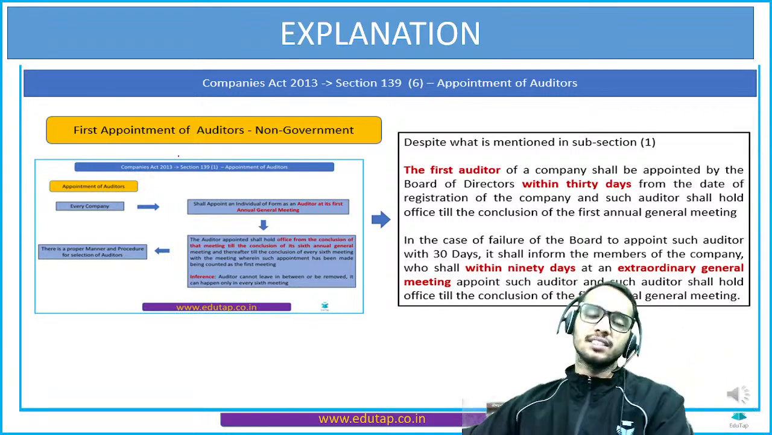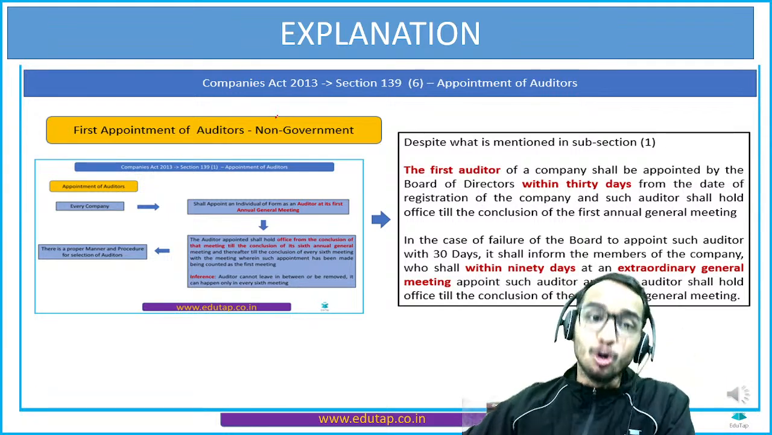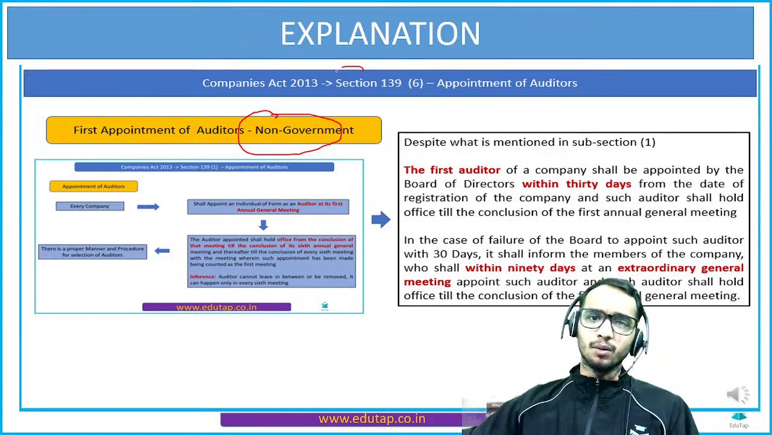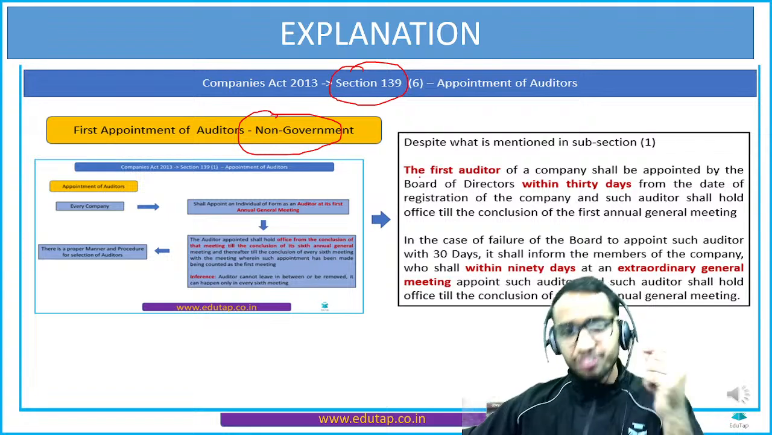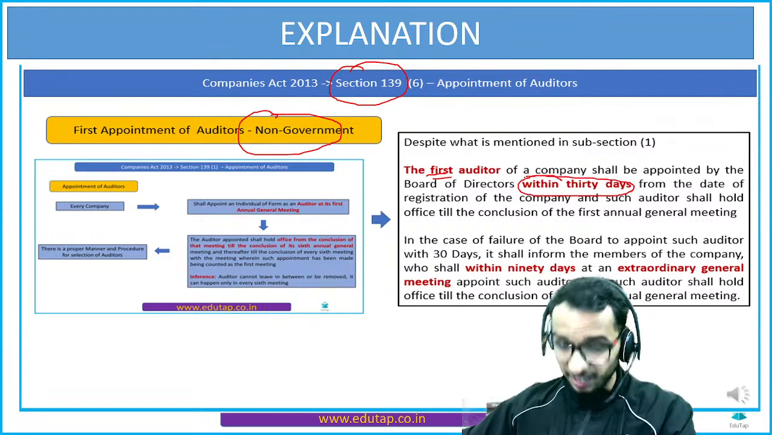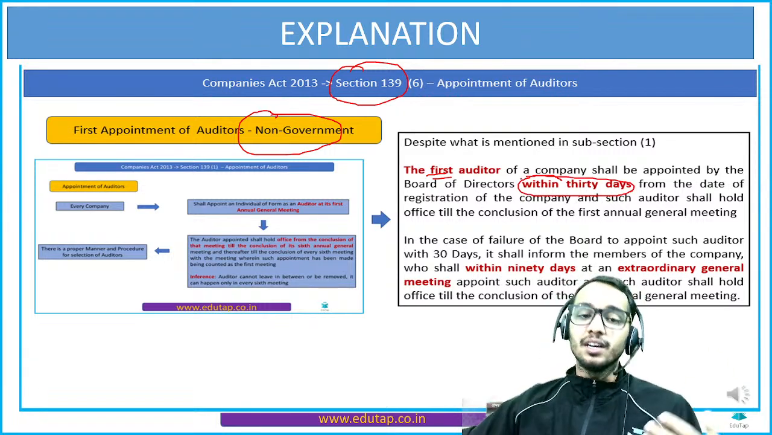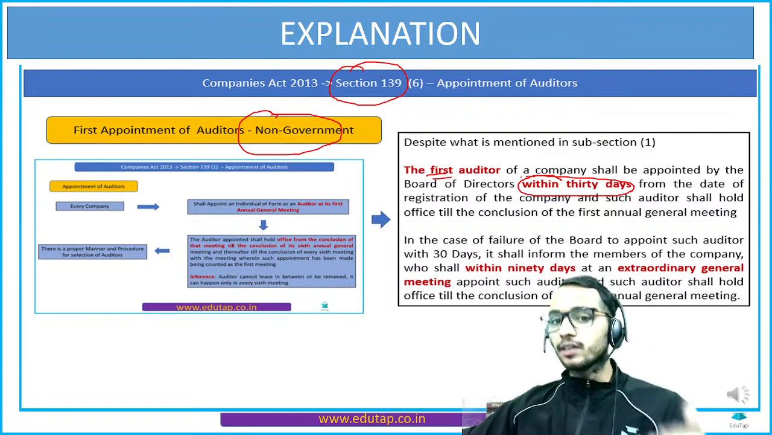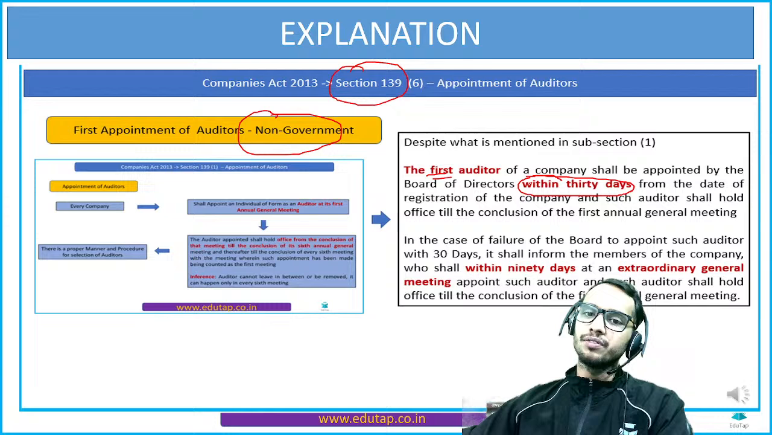Now what happens in this? In case of a non-government company, this is dealt in section 139, appointment of auditors. The first auditor will be appointed by the board of directors within 30 days. But it is not necessary that the question is going to be asked from the first auditor only, so you have to remember all the related clauses as well. We are right now talking about only the first auditor, which should be appointed within 30 days.